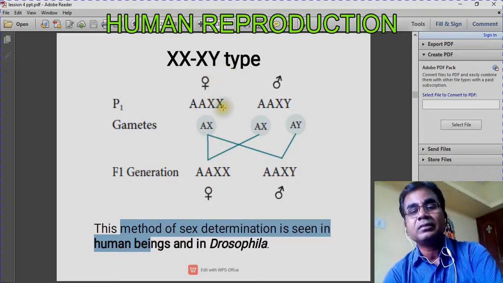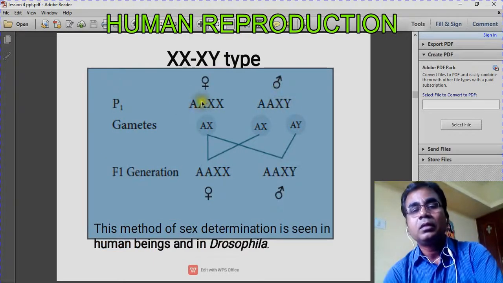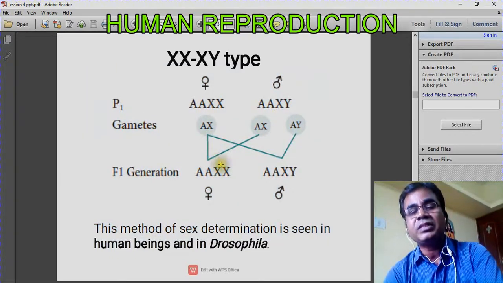This is female, XX. In male, XY. Females can produce only one type of gamete, so they are homogametic. Males are producing two different types of gametes, so males are heterogametic. When these gametes fuse, the F1 generation will be like this. If the genotype has 2X, then the individual will be female. If the sex chromosomes are XY, then the individual will be male.